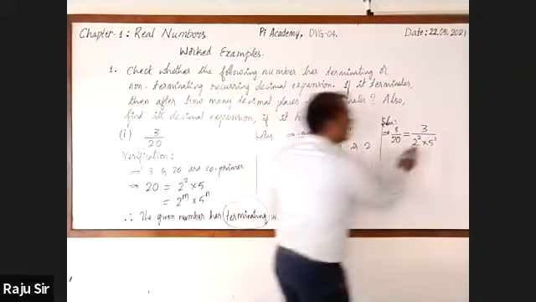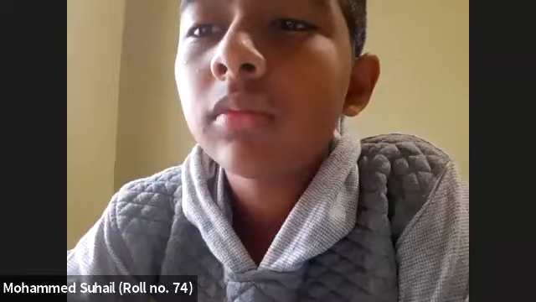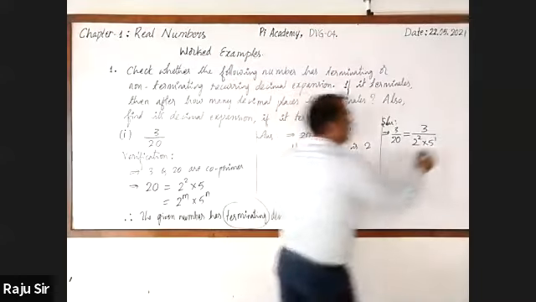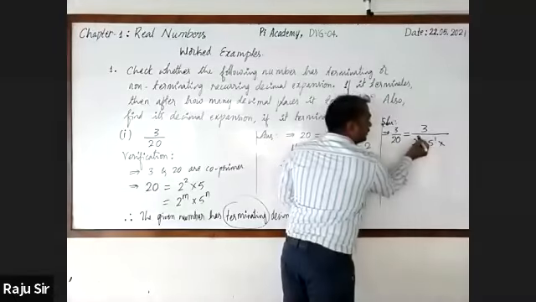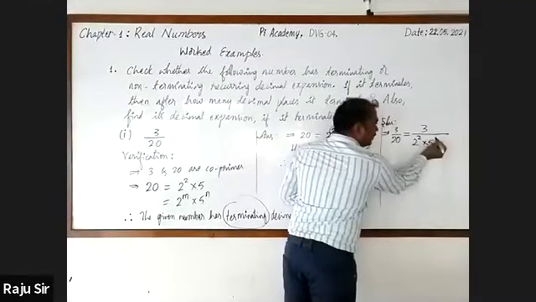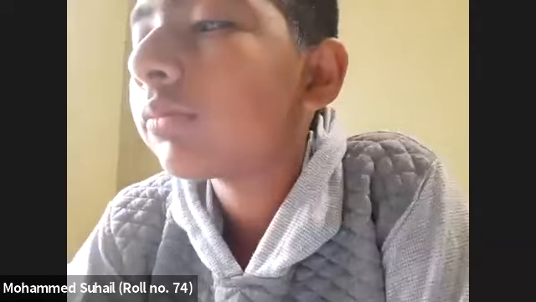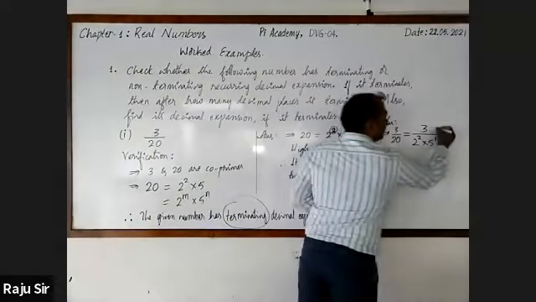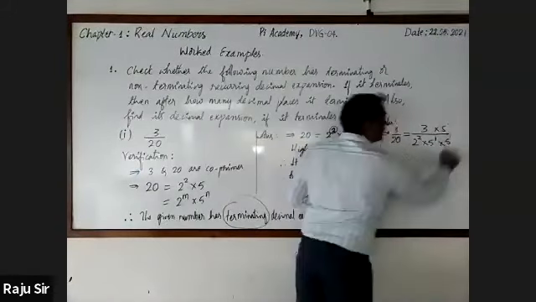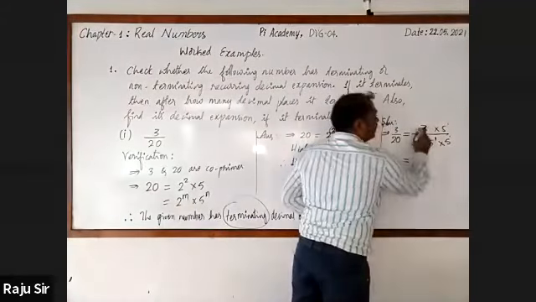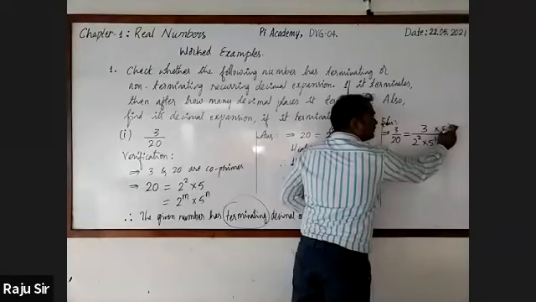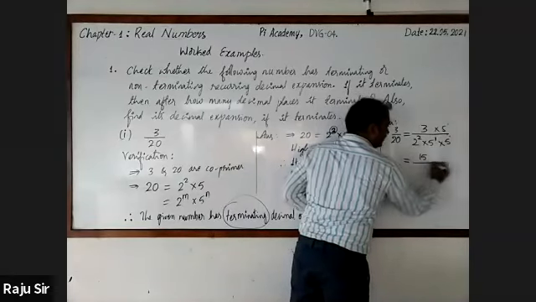Now we have to equalize the powers of both 2 and 5. Here the power of 2 is 2, here the power of 5 is 1. To get one more power of 5, multiply 5 to the numerator as well as the denominator. Then 3 into 5 is 15.